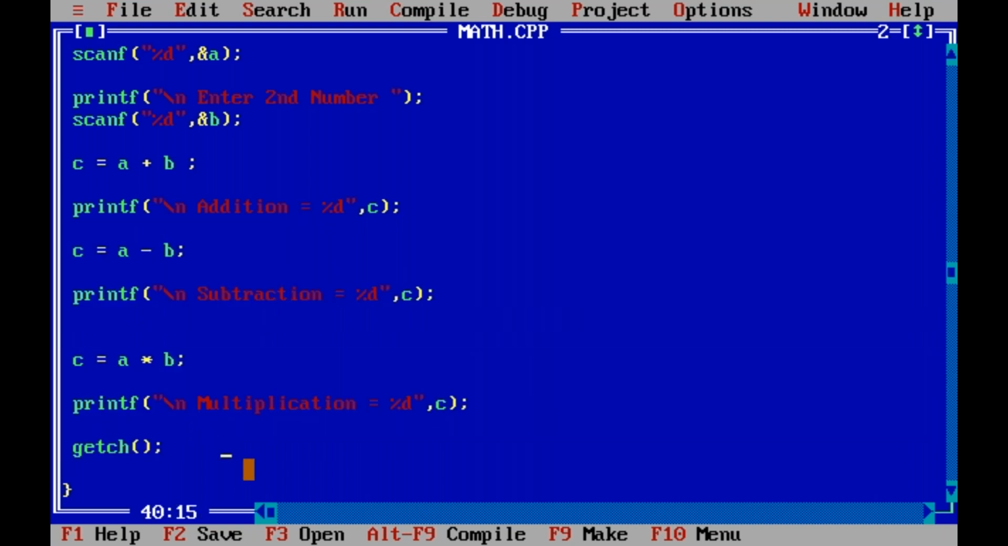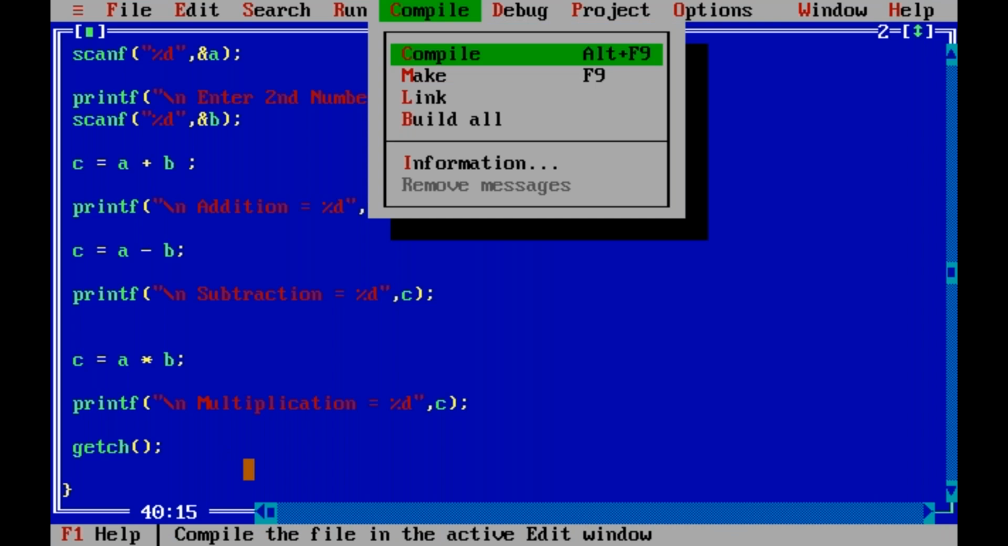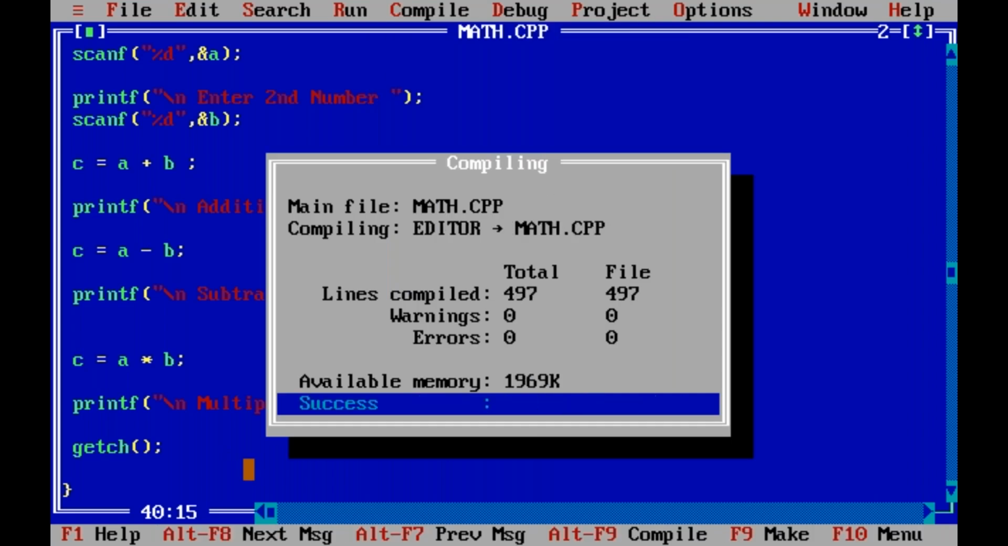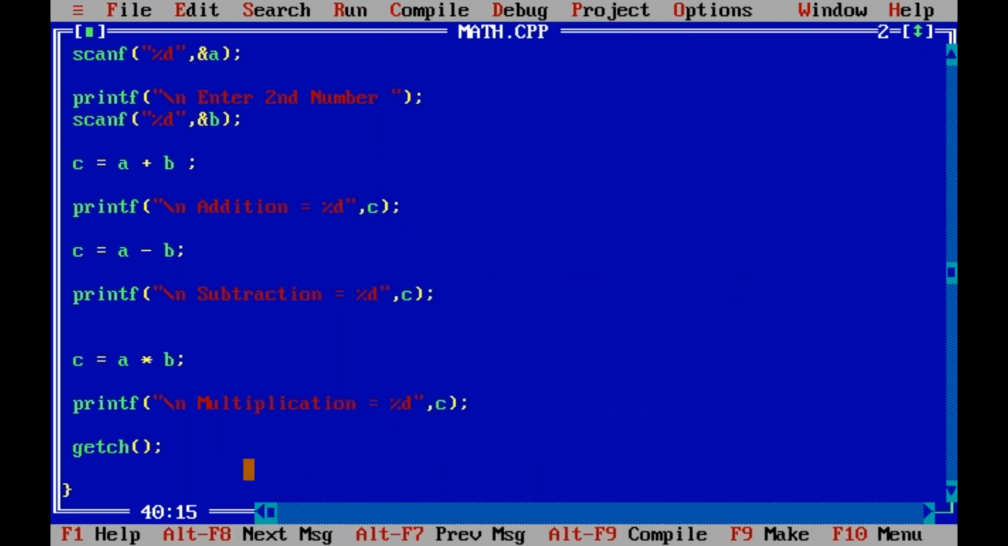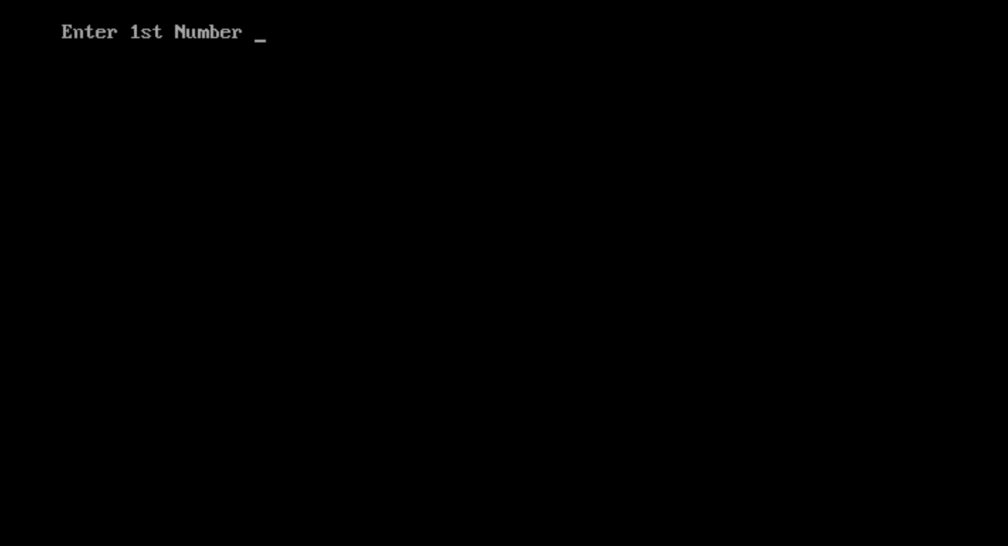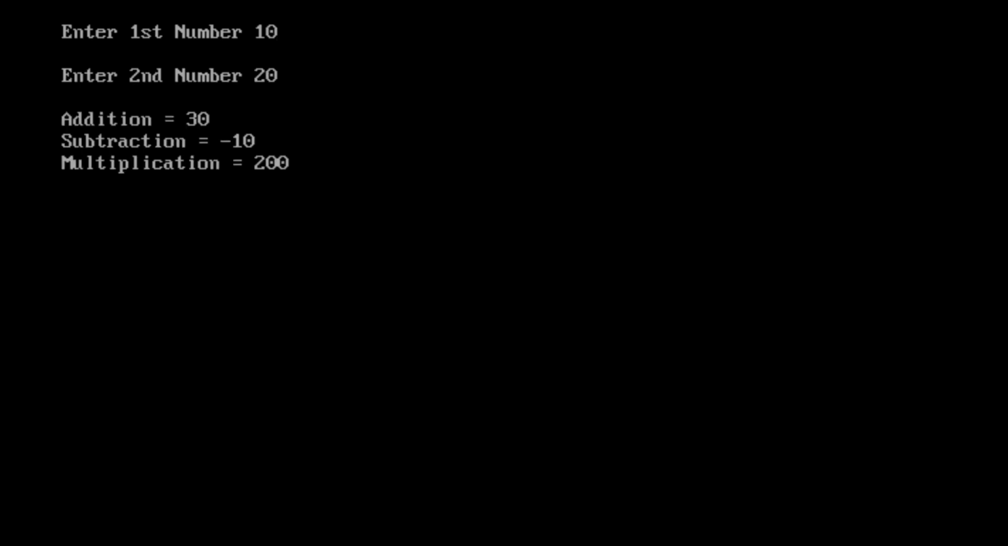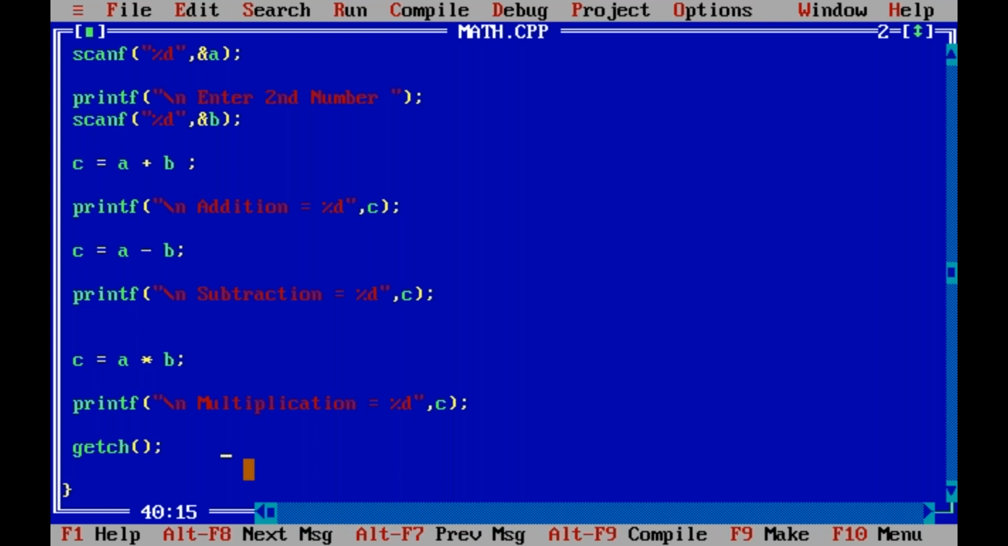Now let us compile it. Compiled successfully, no errors. Now run it. Output: first number 10, second number 20. Addition 30, subtraction minus 10, multiplication 200. Now suppose there are some mistakes in the program.